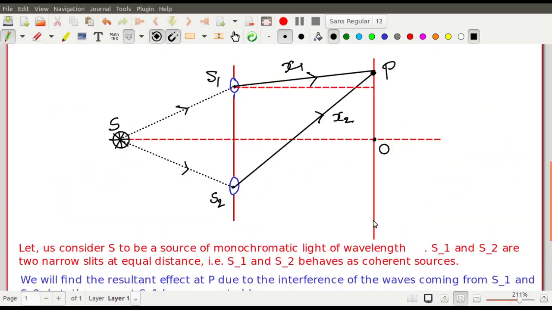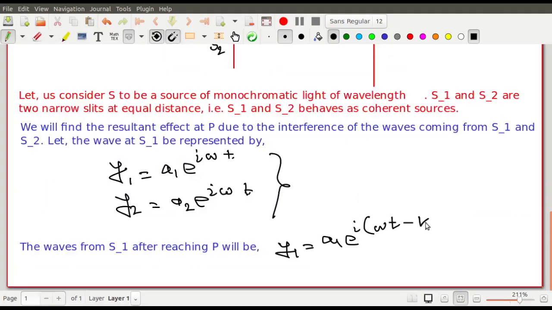What is the phase? You know that phase difference is 2 pi by lambda into path difference. It is 2 pi by lambda into path difference. So what is the path difference from S1 to P? How much path difference is there from S1 to P? X1 is the path difference. So what will be the phase difference? k x1, where k is 2 pi by lambda.